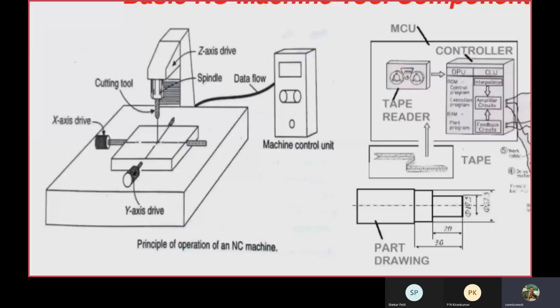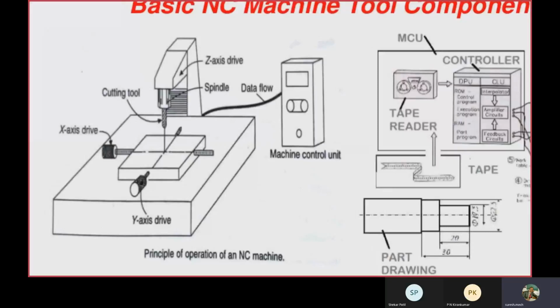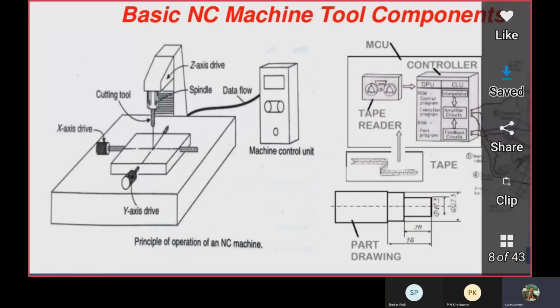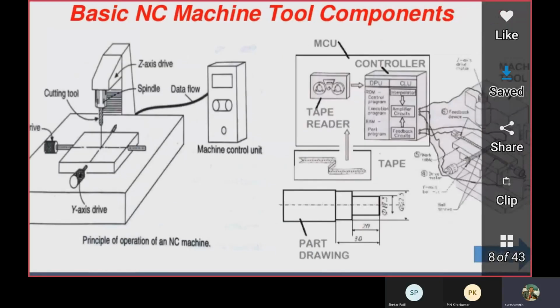Since no computer is connected over here, at that time there was no concept of computer. The machine control unit itself is acting as a CPU, and it is giving its instruction. According to that instruction, the cutting tool and spindle move along the X, Y, and Z directions, and the required machining takes place.